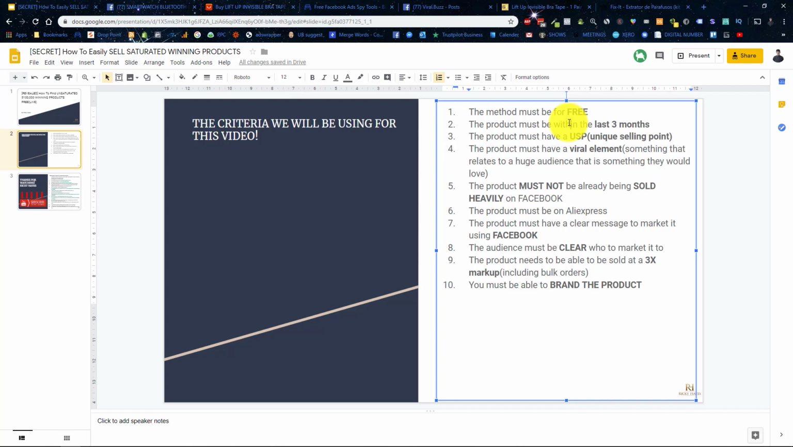My mouse is not working. Okay, in the last 3 months. Okay, it has a unique selling point. All right, and I don't know what is with my mouse right now. This is weird.